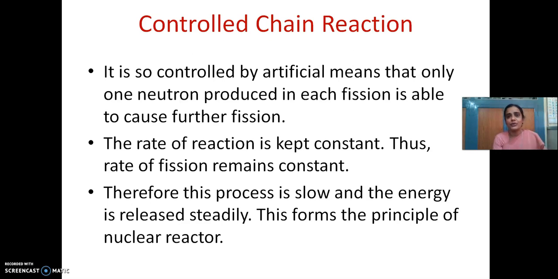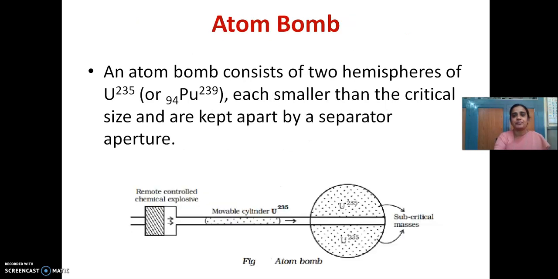Therefore, this 1 neutron goes and produces 3 more neutrons. Among these 3 more neutrons, only 1 goes and collides with a neighboring atom, thus making a further reaction. Therefore, the chain reaction is controlled in an artificial manner, and the reaction rate is kept constant. Therefore, the amount of energy released is also kept constant. So, this principle is used in the nuclear reactor.